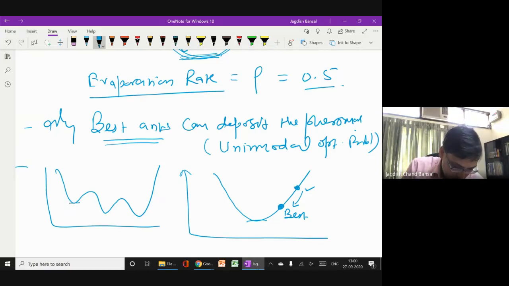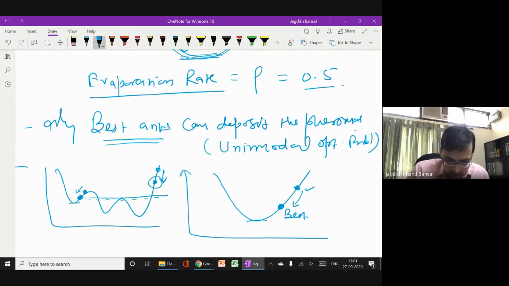One ant is here, and one ant is here. You can understand that this ant was here and it moved here, and this ant was here and it moved here. Now you see here that this ant, moving in this direction, also improved, but in this direction this other ant moved, and here you can see that the minimum value is this.